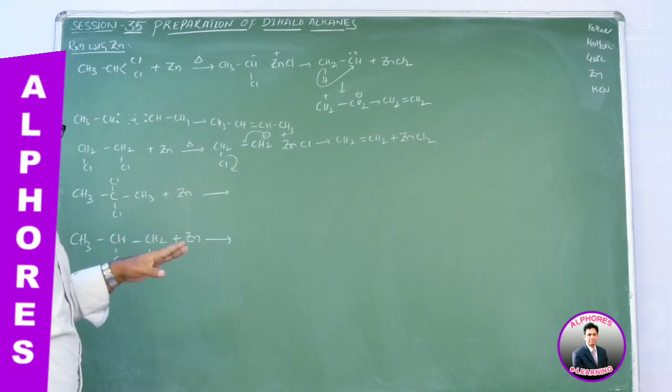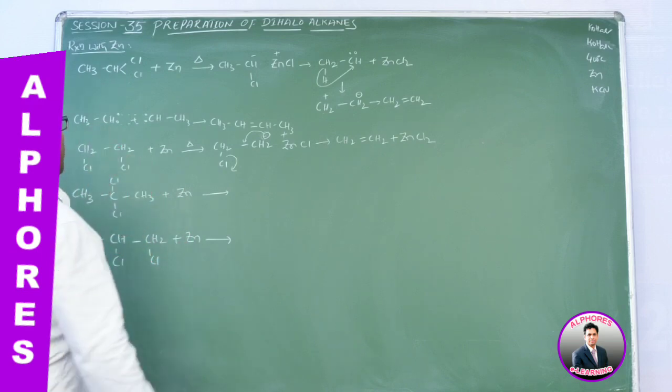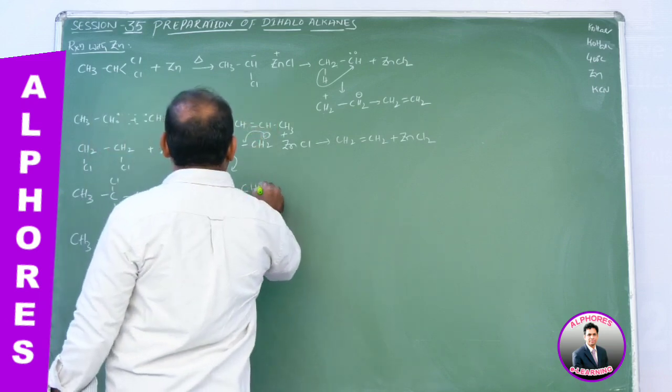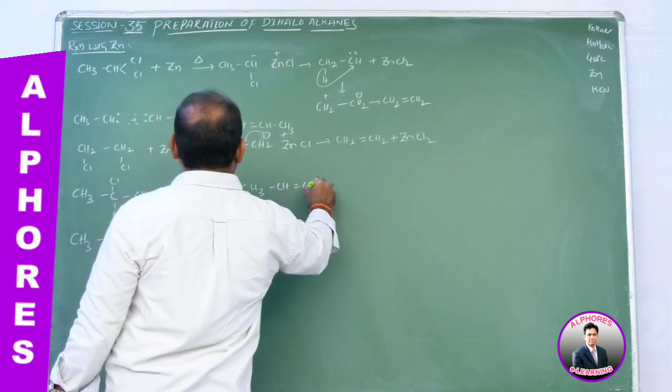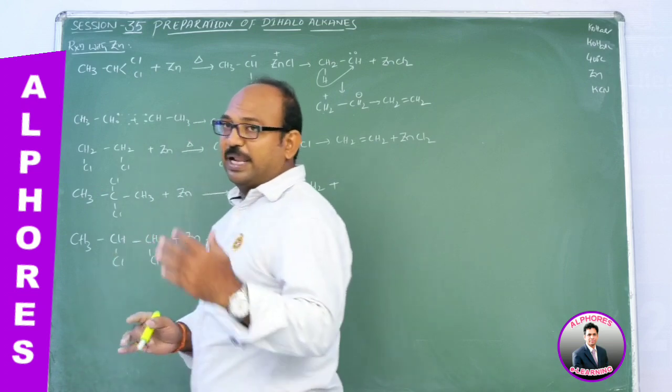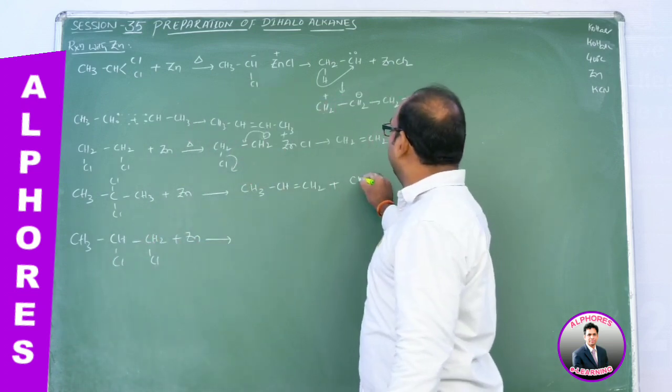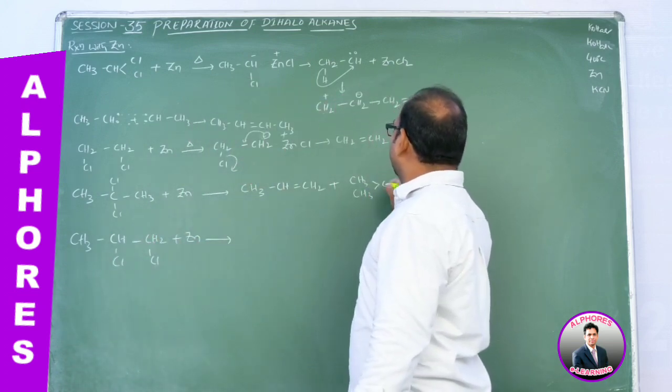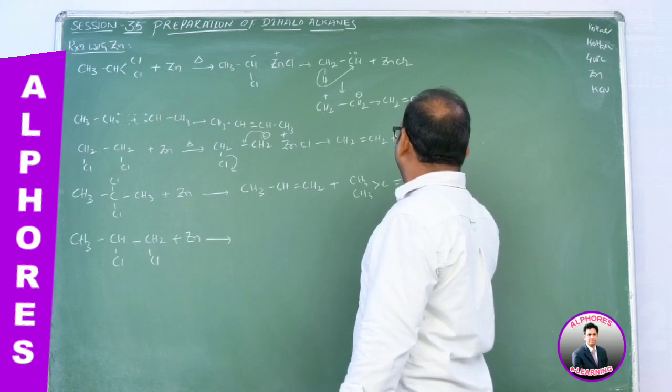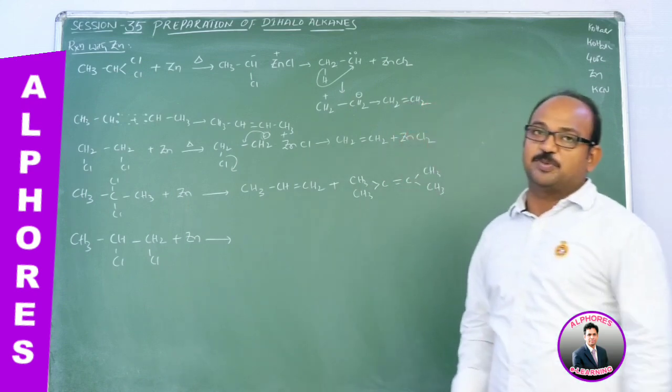Okay, I am writing the products, and check out how you are getting them and what mechanism it proceeds. Similar to that one, CH3CH double bond CH2 plus one more. This carbene is going to combine with one more carbene. You are getting this product.